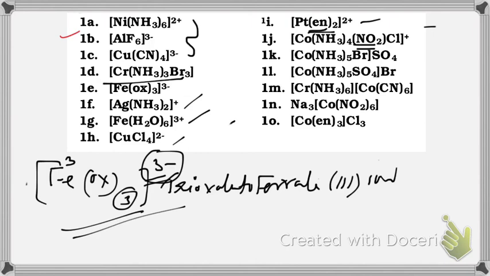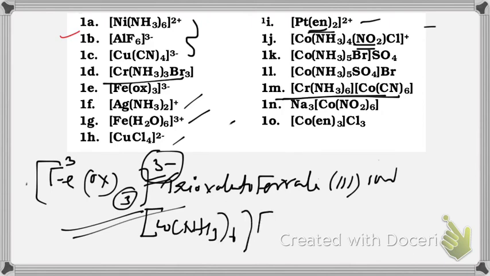And in other cases, this is one different example. What is the difference? The peculiarity of this compound is that here both cation and anion are coordination compounds, coordination complexes. This is a single compound, but cation and anion are complexes.